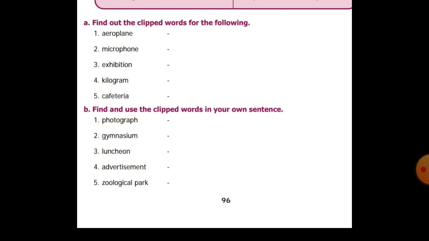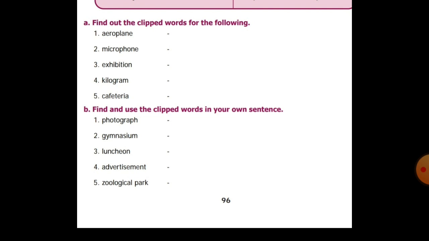Next, luncheon. Luncheon's short form is lunch. So write your own sentence: I have lunch at 12:30 p.m. Okay. Next, fourth one, advertisement. For advertisement, what is the short form? Ad, isn't it? Before itself we saw ad. Using that, write a sentence of your own: I like to watch the ad on TV. Next, zoological park, short form zoo, isn't it? Using zoo we write our own sentence: we can see all kinds of animals in the zoo.